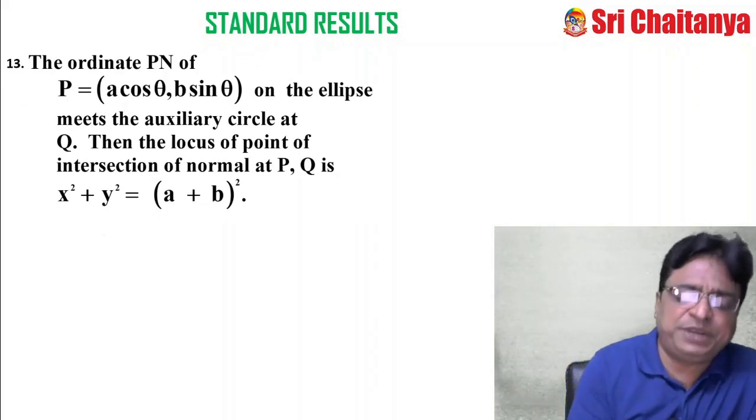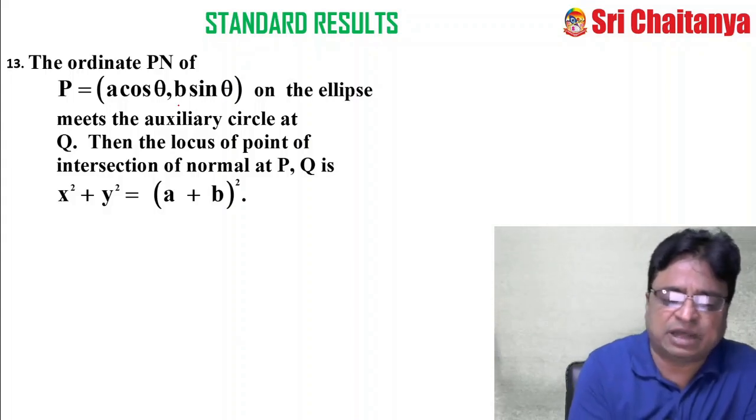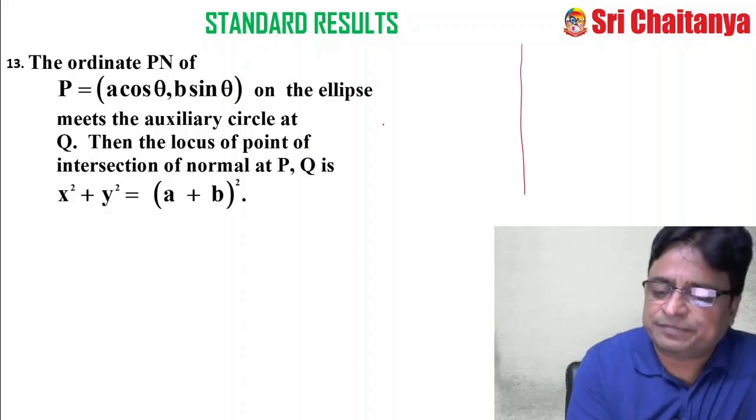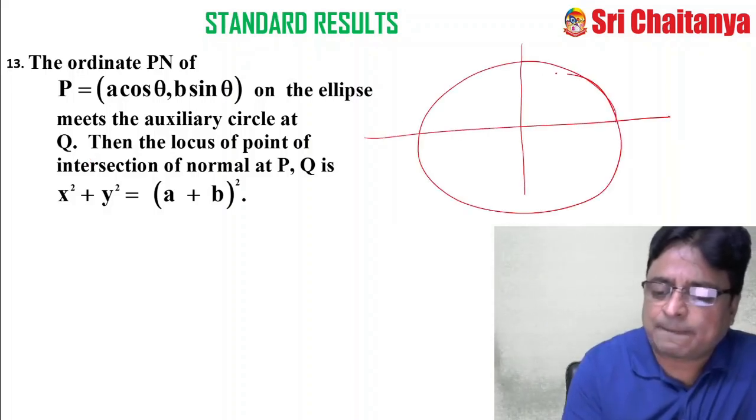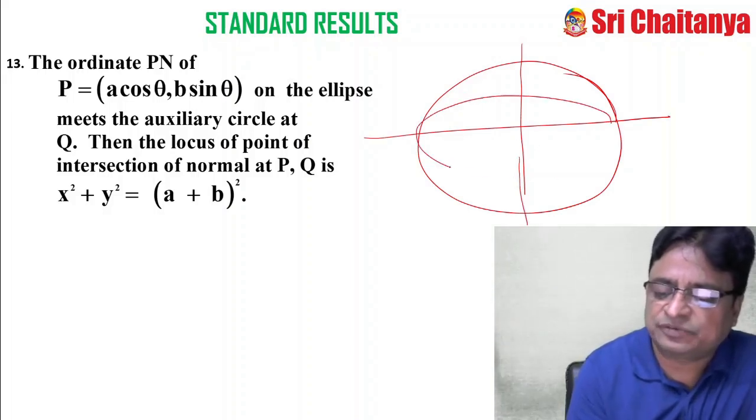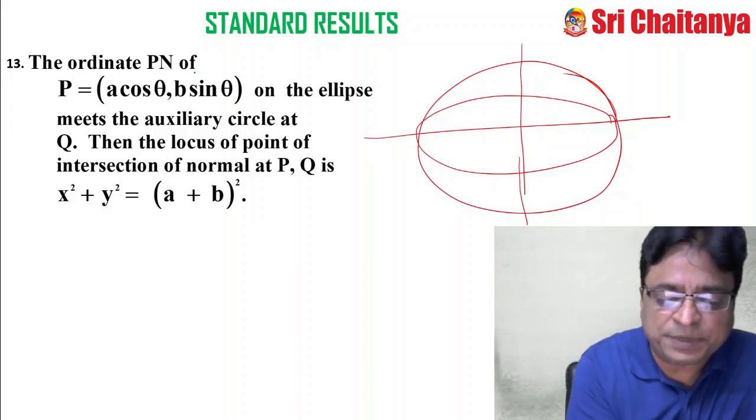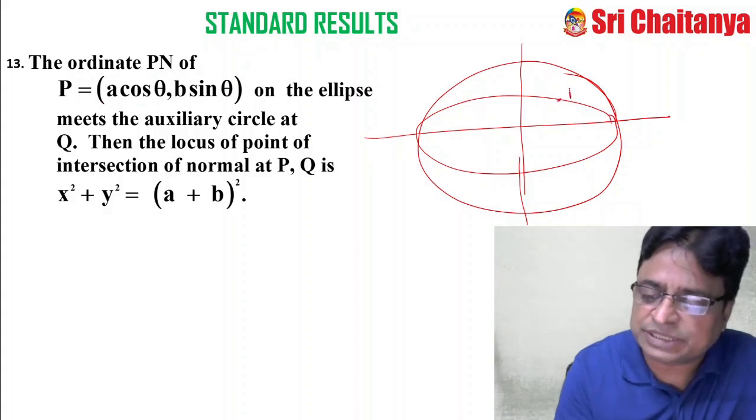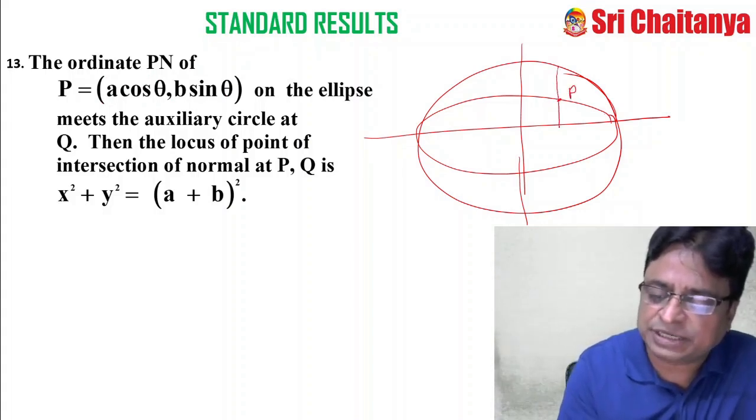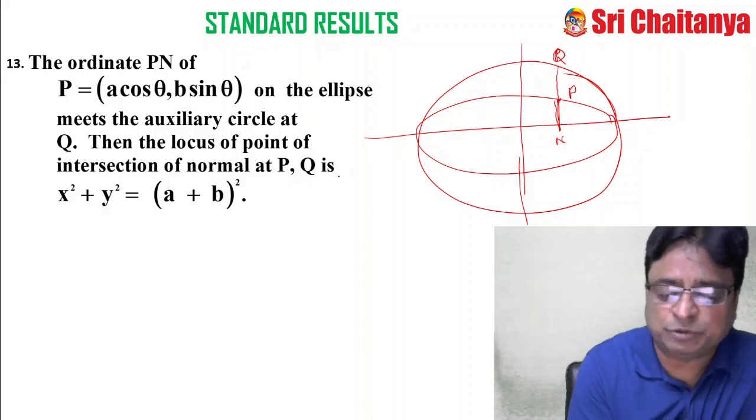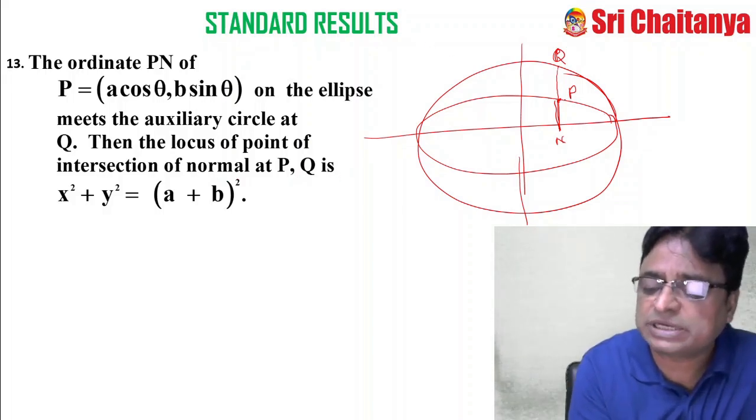The ordinate PN of P (a cos theta, b sin theta) on the ellipse meets the auxiliary circle at Q. See my friends, here again, this is my auxiliary circle. This is my ellipse. What did it say? The ordinate PN. So this is P, and this is the ordinate. This N you take, and if it meets the auxiliary circle at Q, then find the locus of the point of intersection of the normals at P and Q.